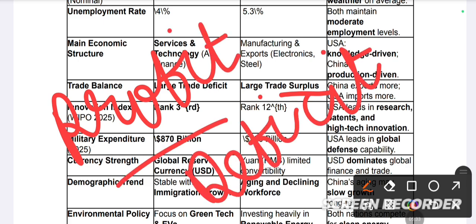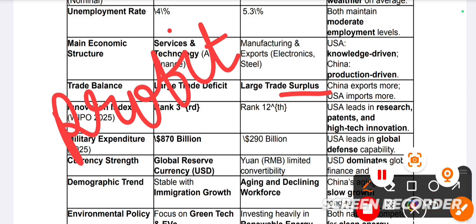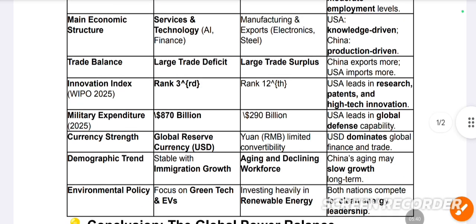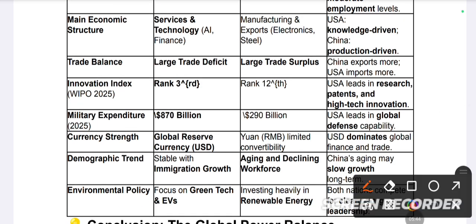On the other hand, we can see China has a large population and they have a large surplus as well. So the innovation index is another indicator of development over the last period of time. What kind of innovation? In that, the United States of America ranked 12th. USA leads research, patents, and high-tech innovation.